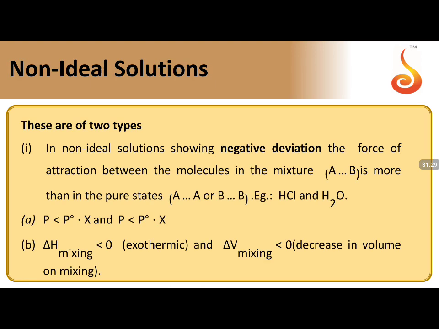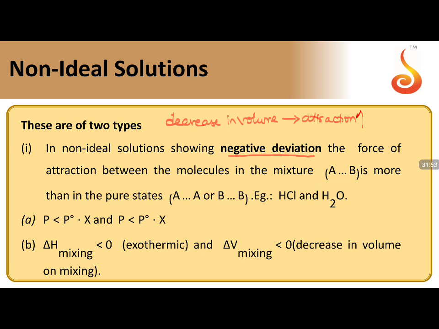Non-ideal solutions are of two types. First, those showing negative deviation. When will negative deviation come? When there is a decrease in volume, a decrease in the space between the particles. When will there be a decrease in the volume? When the attractions between the molecules increase.